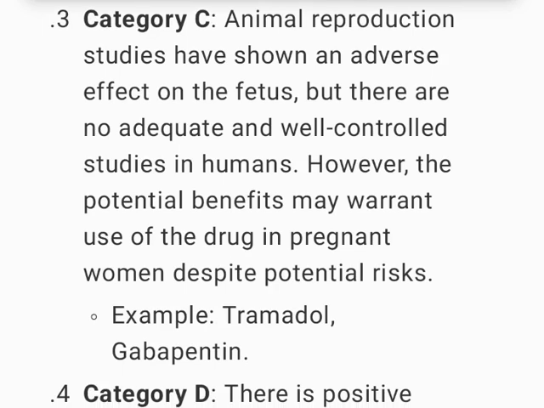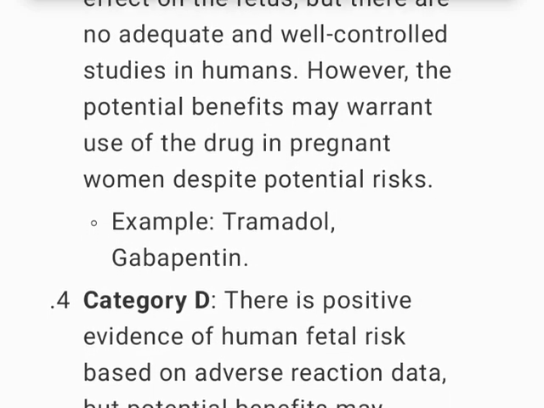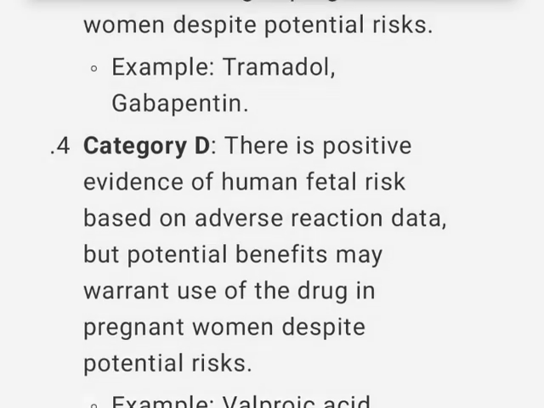3. Category C. Animal reproduction studies have shown an adverse effect on the fetus, but there are no adequate and well-controlled studies in humans. However, the potential benefits may warrant use of the drug in pregnant women despite potential risks. Example, tramadol, gabapentin.